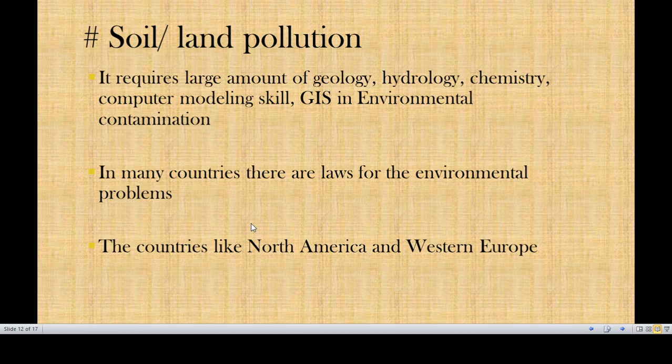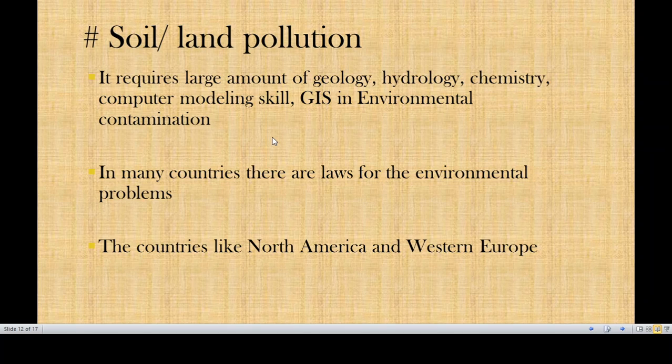directly or indirectly. Many countries, for example North America or Western Europe, have made it a rule that if you want a particular form of pollutant to be released into the environment, it first needs to be tested. If you do not do this testing, then legal action will be taken. So these countries give priority to understanding the land and developing such a sense in humans, so that the land will not be hampered anymore. That is called a system of understanding land pollution, and it is called soil mapping.